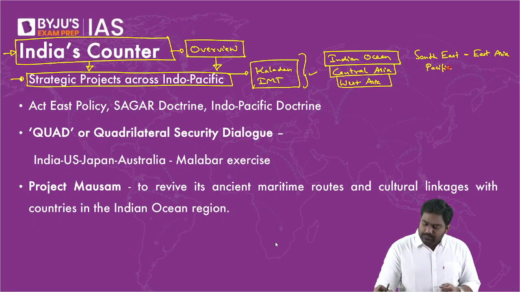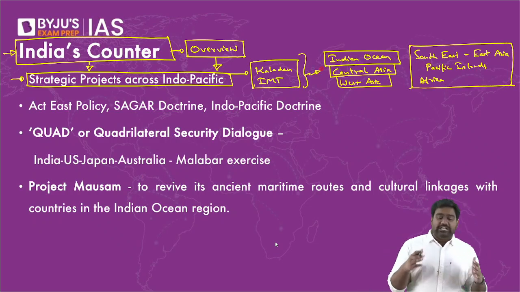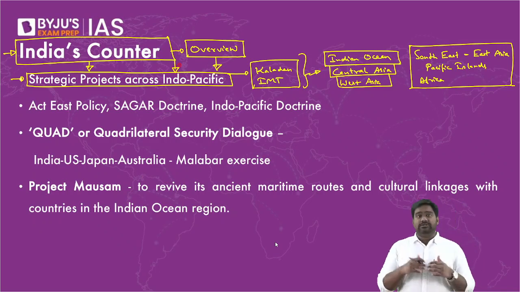We will take a look at the Pacific Islands. We'll also take a look at Africa. So you will see what kind of influence India is projecting and how we are making strategic investments and executing some key projects, especially connectivity projects. So this allows India to stand up to the Chinese influence and counter it.